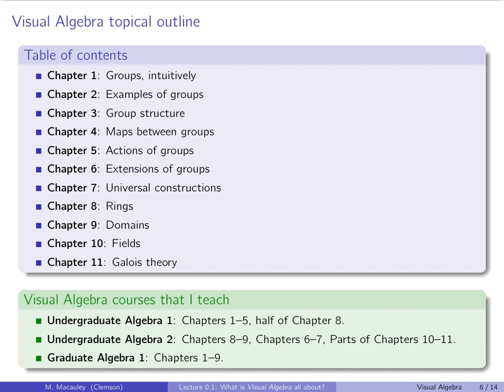Chapter 6, extensions of groups. One of my complaints about a lot of algebra courses is they just don't do extensions well. They don't emphasize what it is, and really solvable groups, nilpotent groups, and composition series and Jordan-Hölder, all of those are about extensions, but they're different kinds of extensions. So I could say more about this, and I will say more about this in my next lecture when I give the highlights of visual algebra. There's not much more I can say without pictures, but I think the way I do chapter 6, I really like it.